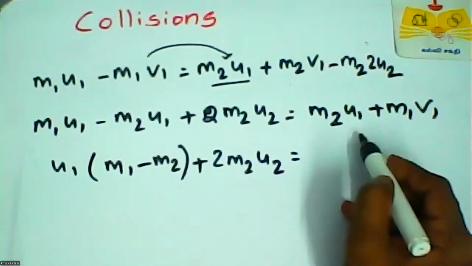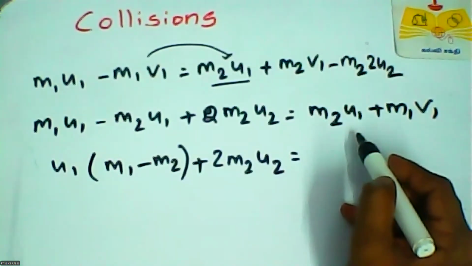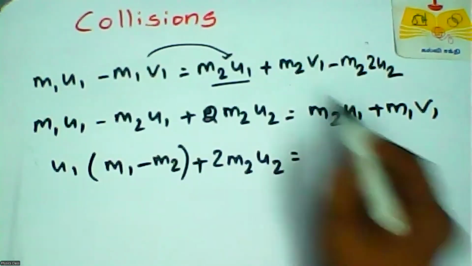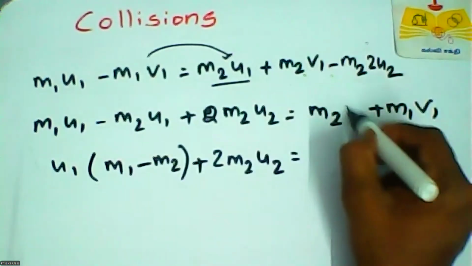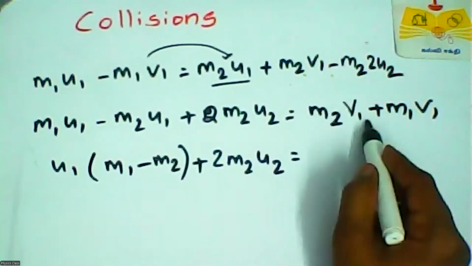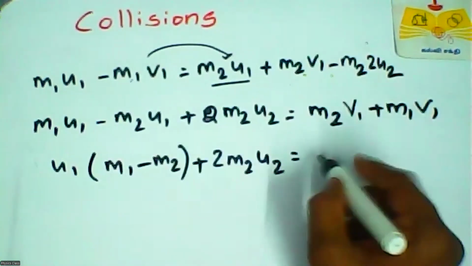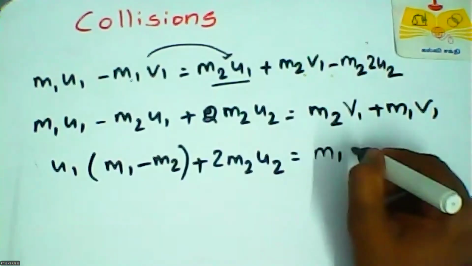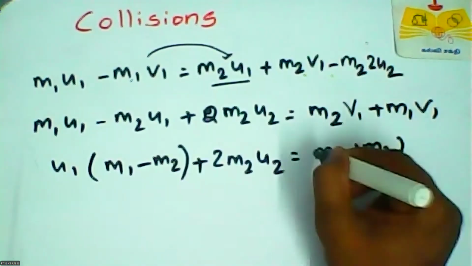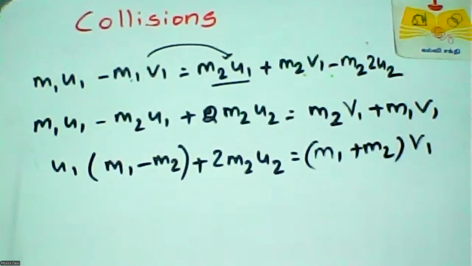Here also we can take m2 v1 and m1 v1, so we can take v1 as common. So m1 plus m2 into v1.